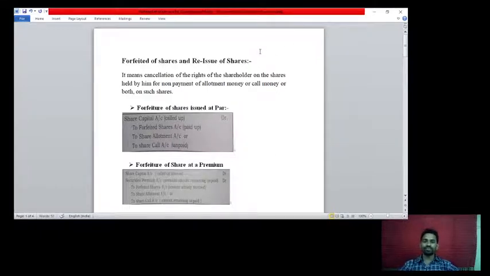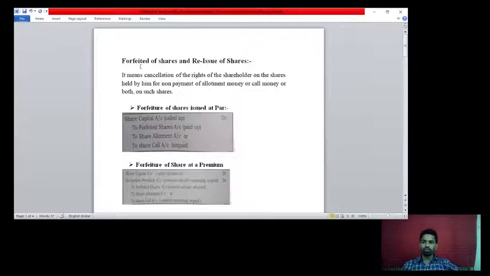Hi students, in the last class we discussed the under subscription and over subscription of shares, as well as the problems on that. Now in this session we will see the forfeiture of shares and the reissue of shares. It is one of the concepts of that unit, and it is very important. A 10-mark problem will come on this, and it is very easy.